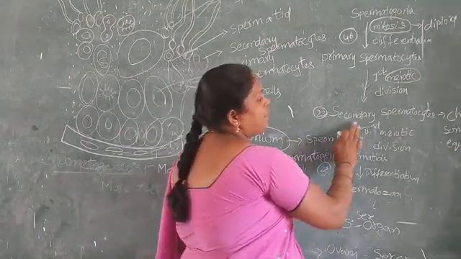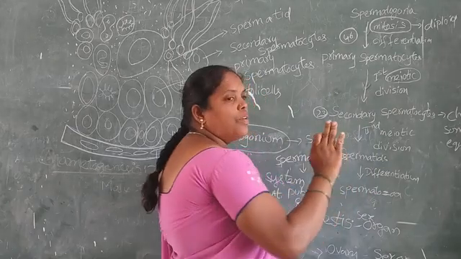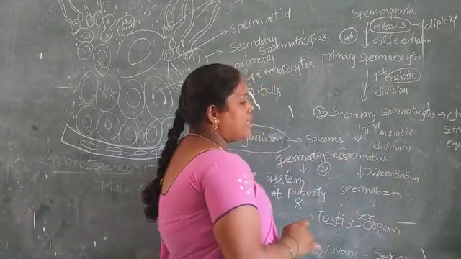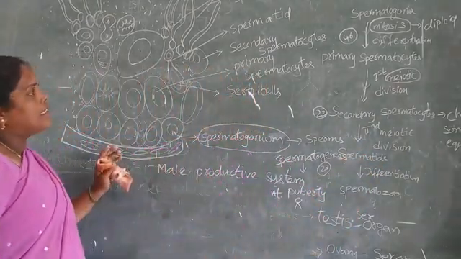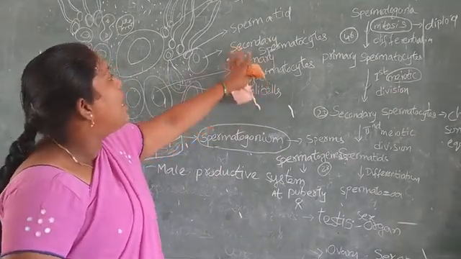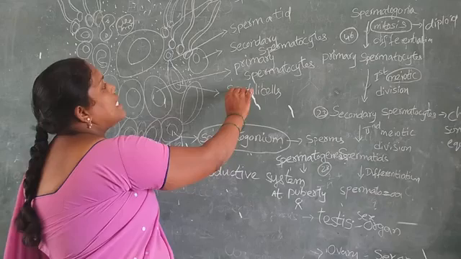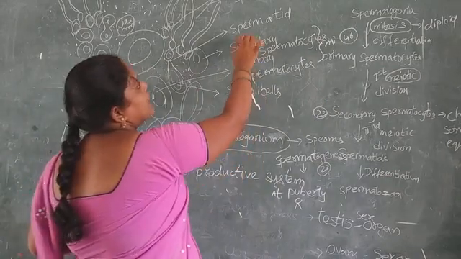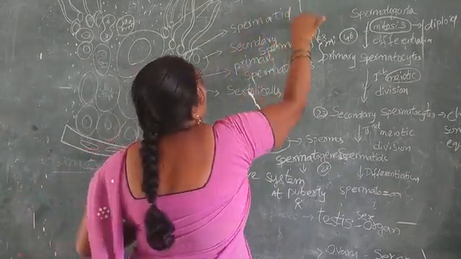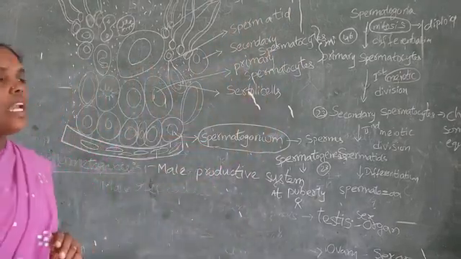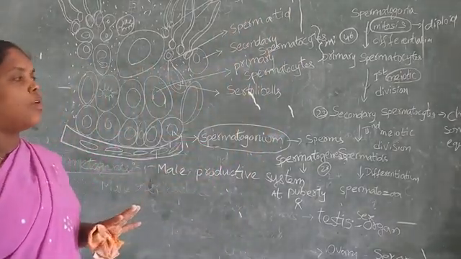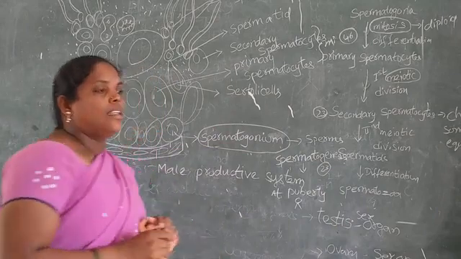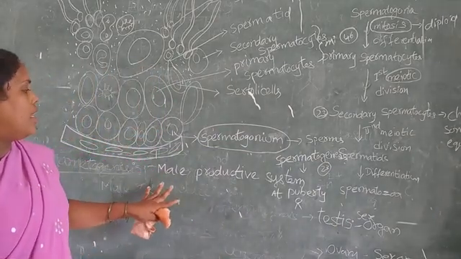These secondary spermatocytes undergo the second meiotic division. When the meiotic divisions are completed, they form spermatids. These spermatid cells are haploid.